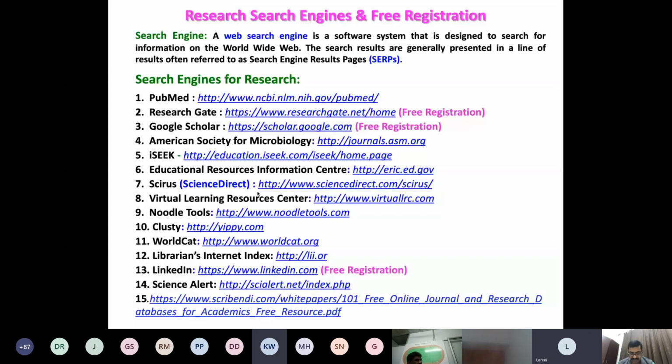Actually, nowadays all journals are available on the website, meaning online. Even some old journals, even in different languages, have been converted to online. But I don't know about offline journal details.